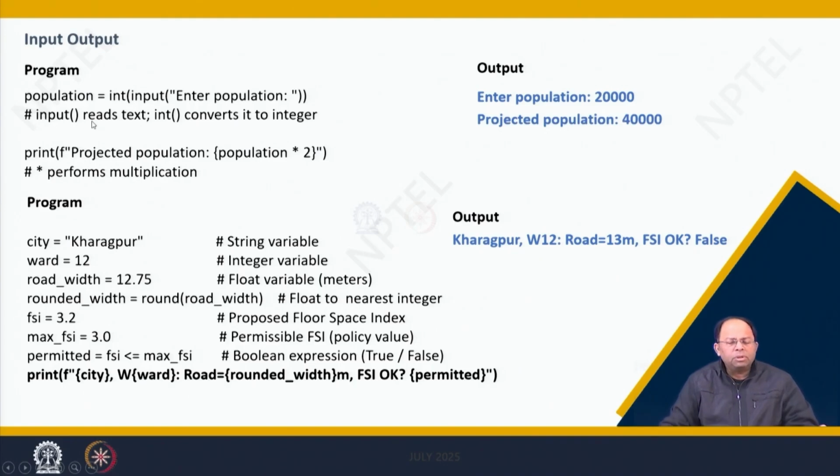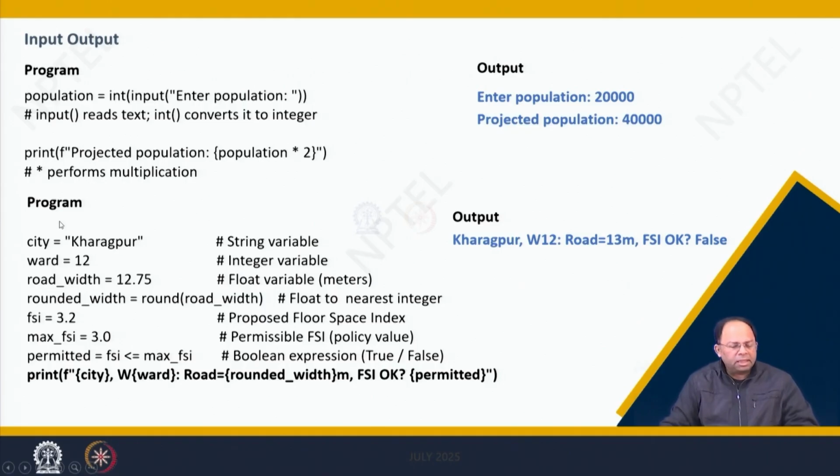So here input reads text and int converts it to an integer. Whatever value you are entering would be converted to an integer. When I run this program, you get a prompt on the screen called enter population, where you enter the value, and then it takes that population value, multiplies it by 2, and prints it. Print f string projected population colon, this within curly brackets population multiplied by 2, and you are printing 40,000 for that, right? So the star, of course, performs a multiplication.